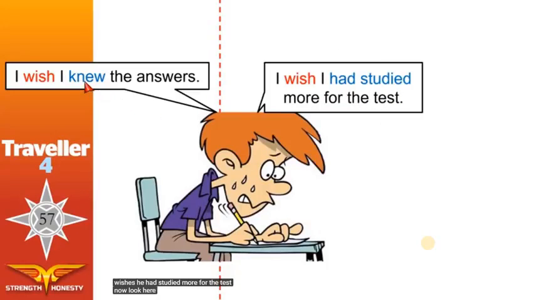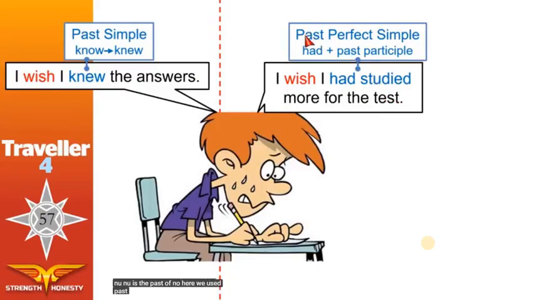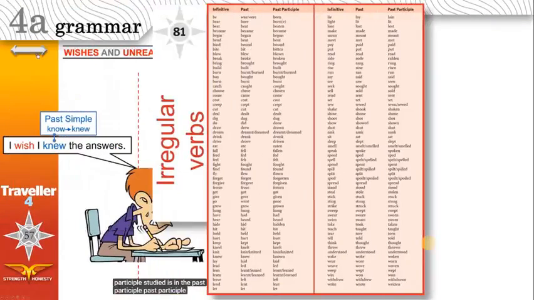Now look, here we use past simple. Knew is the past of know. Here we used past perfect simple. Had plus past participle. Studied is in the past participle. Past participle can be found on page 81. This is what we use, past participle.